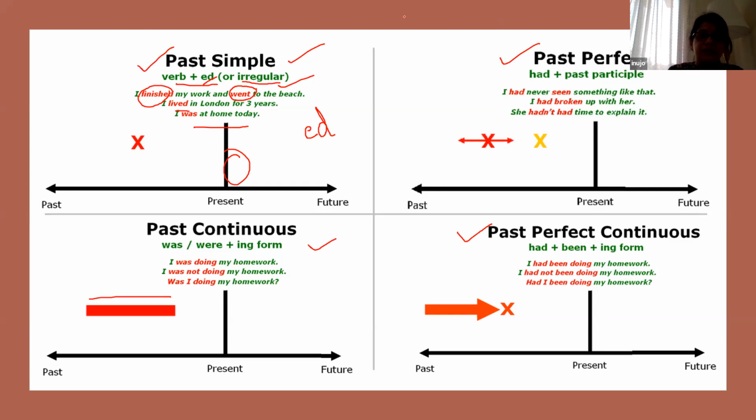Now, what is your past continuous? As I already told you, was or were plus ing form. Let me show you, children. Was or were plus your ing. I was doing. It is a singular person, then was will be used. I was, do is your verb, and with it you add ing.